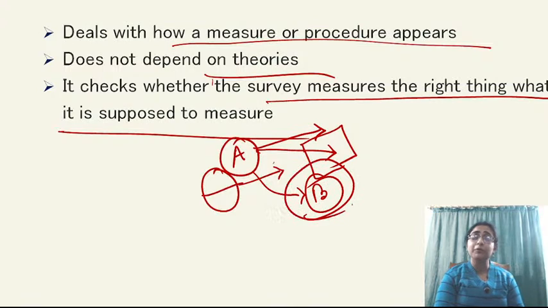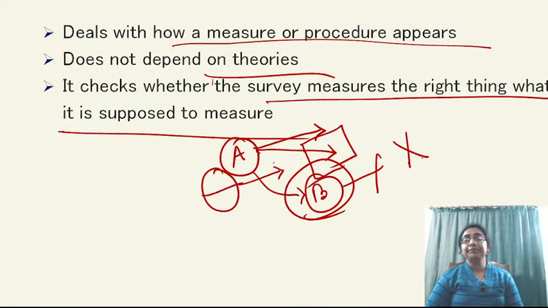So, if B method proves to be appropriate, then your research will be considered without any kind of face validity. So face validity, it doesn't talk about theory. It talks about that the methodology which you are using, is it applicable to your study or not? Or is it correctly measures or correctly fulfills your objectives or not? That is actually face validity.